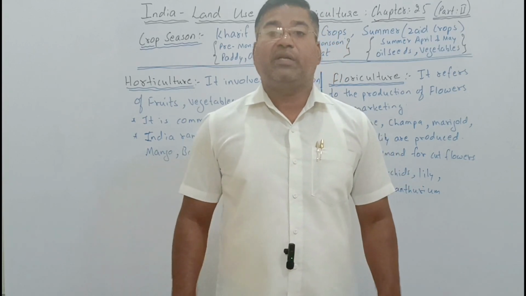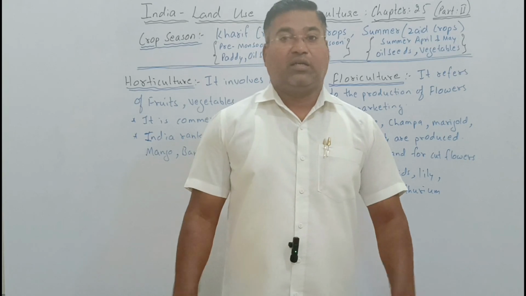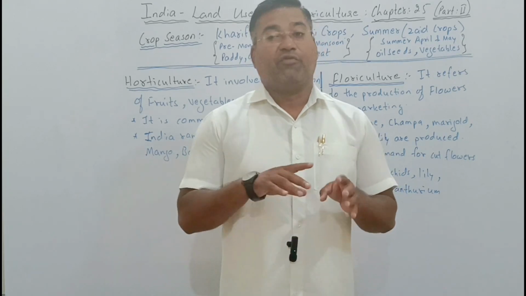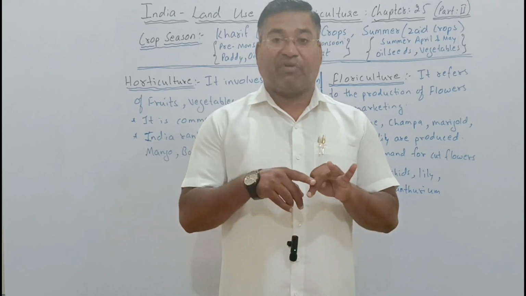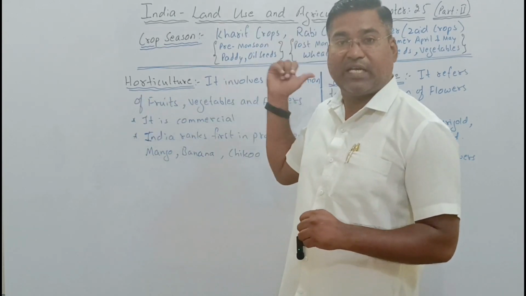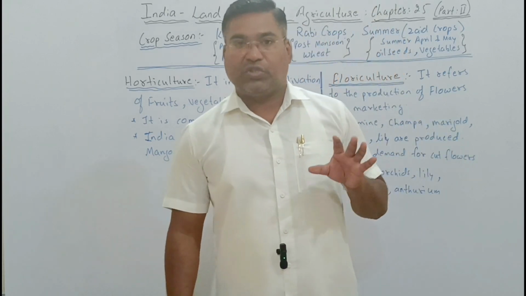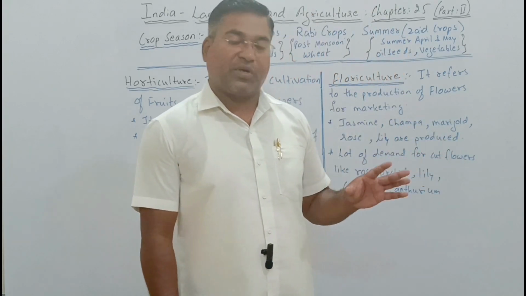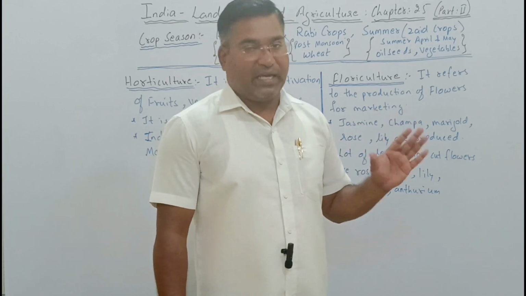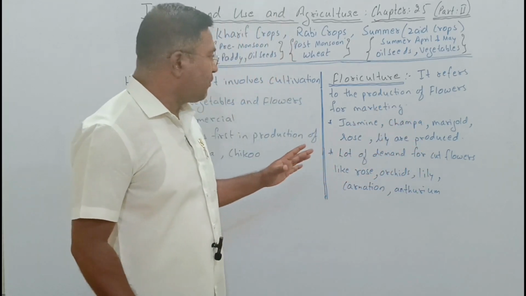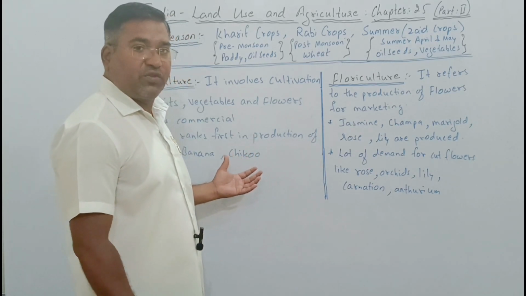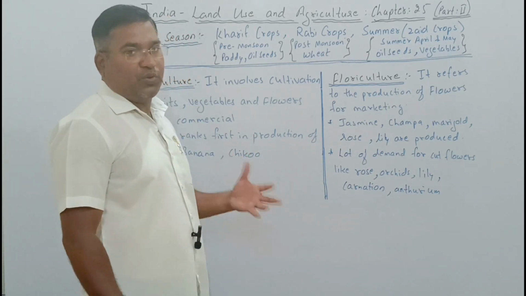So these were all related to our major crops which we studied in the form of food crops, commercial crops, fiber crops, beverage crops, and now horticulture as well as floriculture. So this was all regarding the chapter called India, land use and agriculture. Hope you have understood this topic, and the purpose of making it this way is what? Directly you can refer to these points for making your notes also.